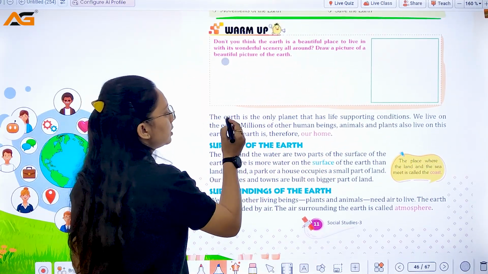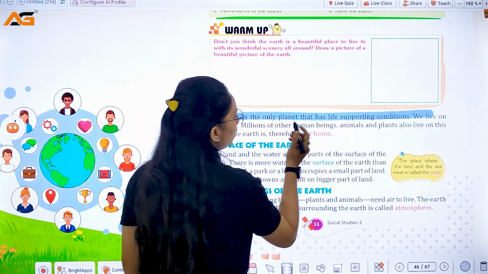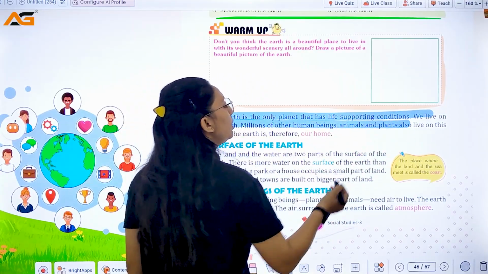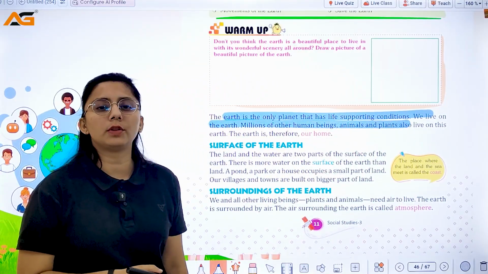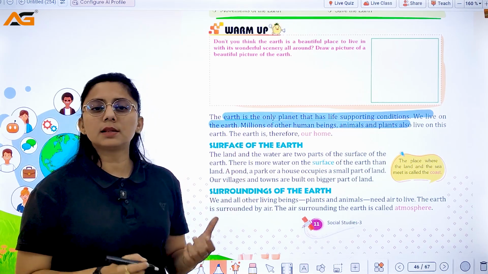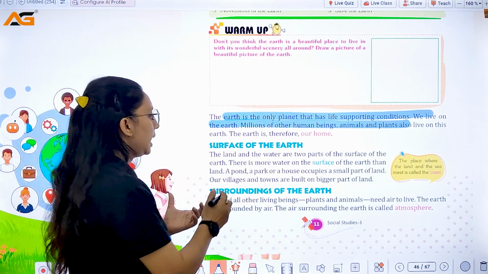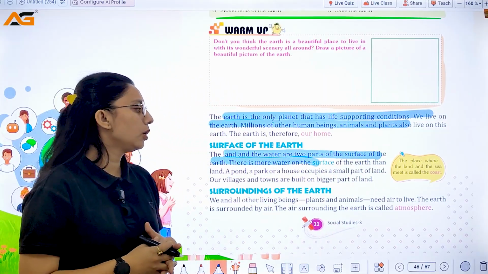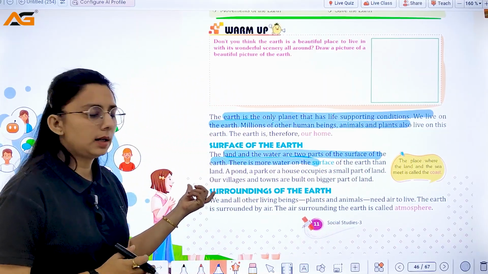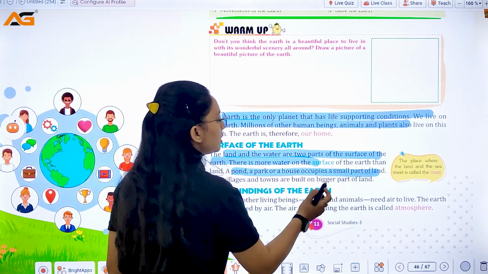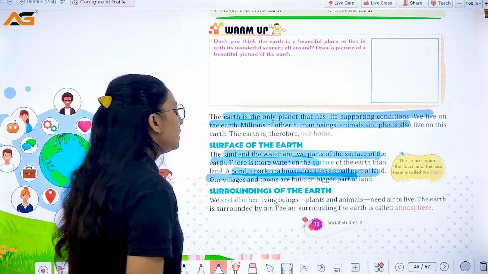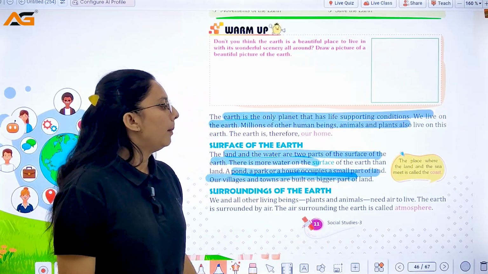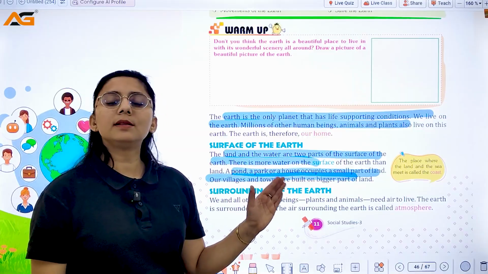As you know, the earth is the only planet that is life supporting. We live on the earth, and millions of other human beings, animals and plants also live on this earth. So what is the earth? It's our home. Land and water are the two parts of the surface of the earth. There is more water on the surface of the earth than land. A pond, a park or a house occupies a small part of land. Our villages and towns are built on the bigger land, and the place where land and sea meet is called the coast.